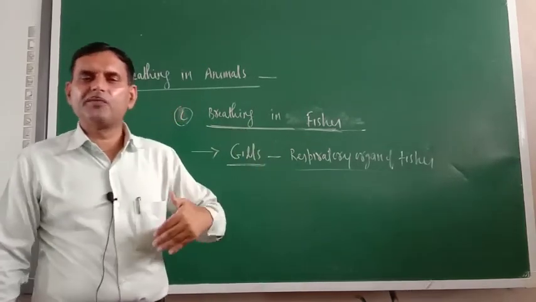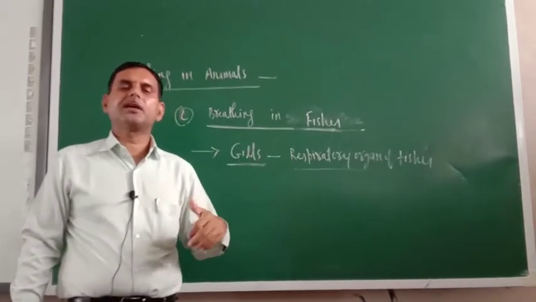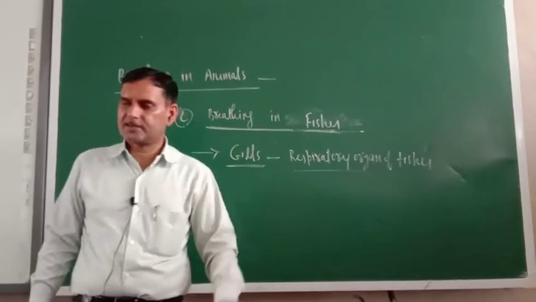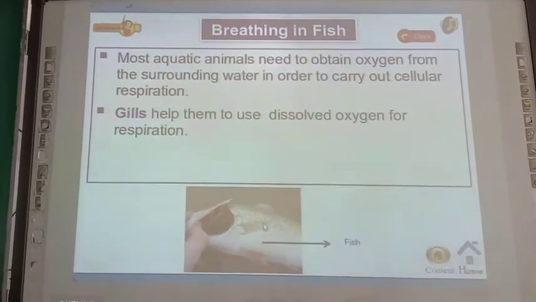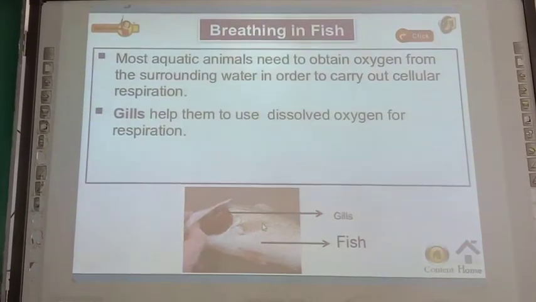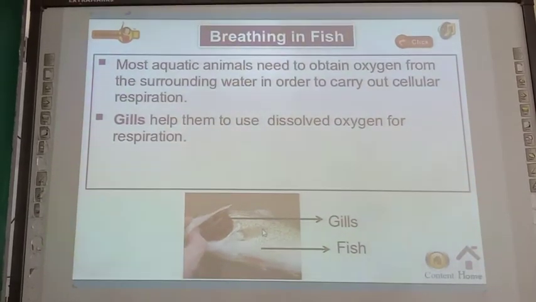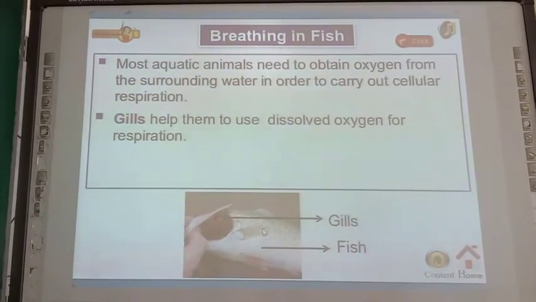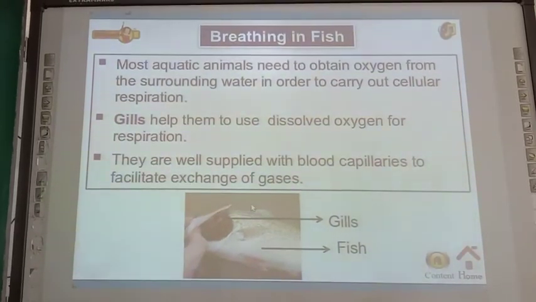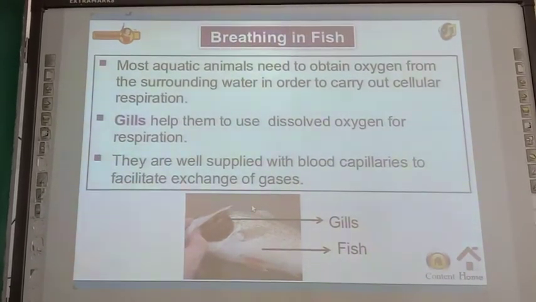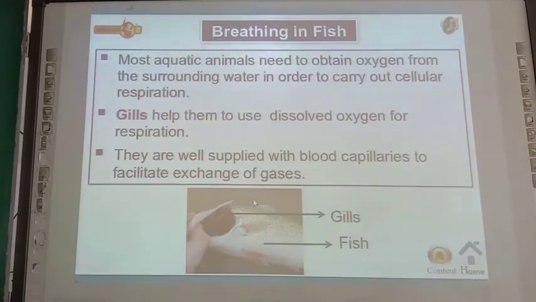Let us see one video for better understanding of breathing in fishes. Gills, as shown in the figure, help them to use the dissolved oxygen for respiration. They are well supplied with blood capillaries to facilitate the exchange of gases. Watch the following animation to better understand.